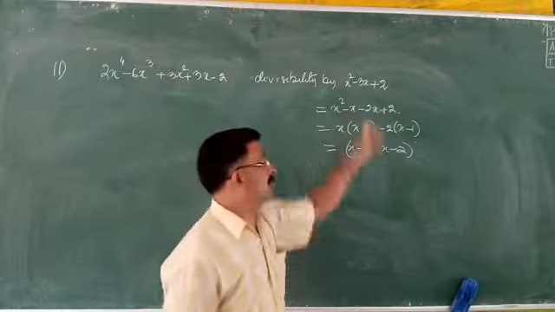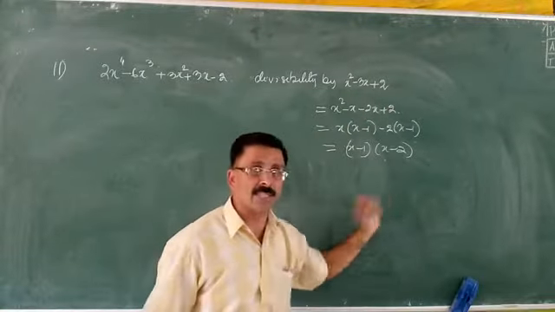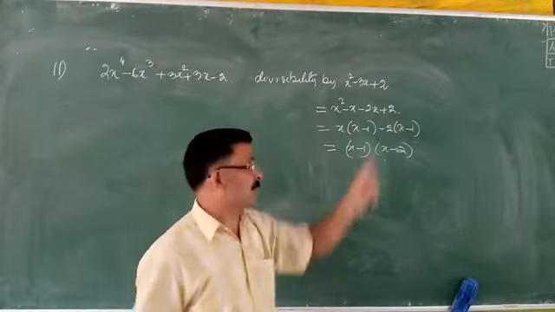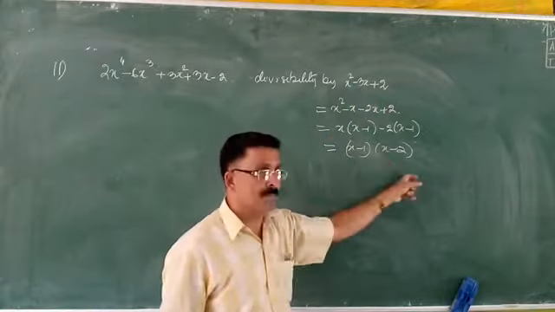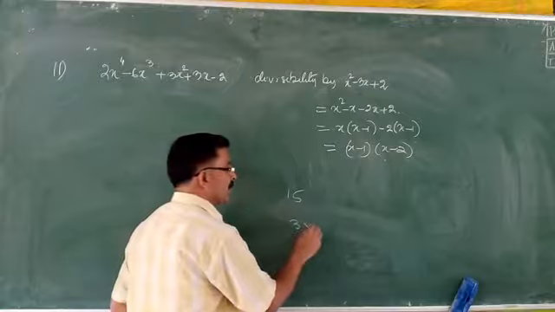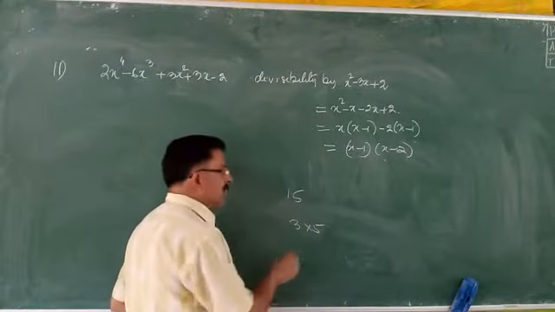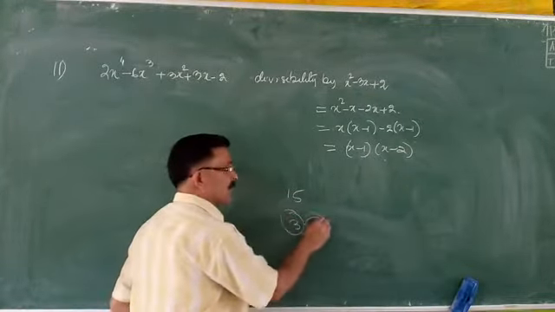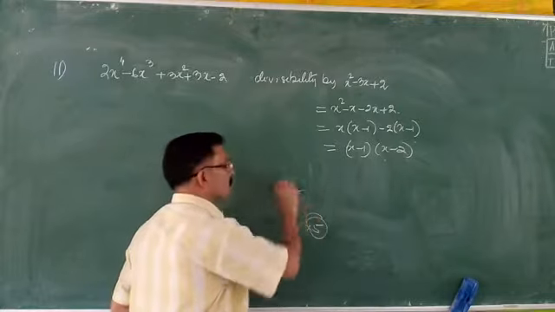This is because this is the LCM of this and this. Yes, sir. Because what is this? This is the product of this and this. Yes, sir. Just now I gave you the example, no? 15 is the product of 3 and 5. So if any number is divisible by 3 and also divisible by 5, that means that number can also be divisible by 15.